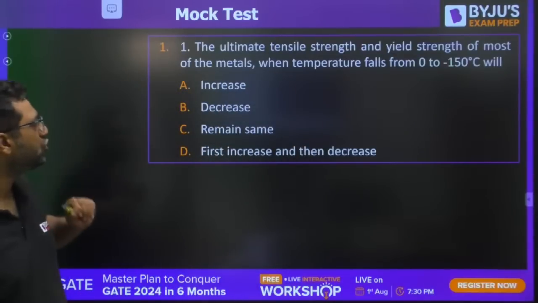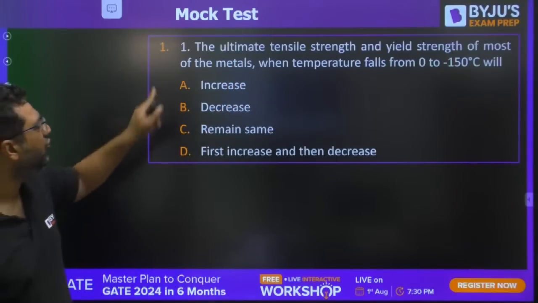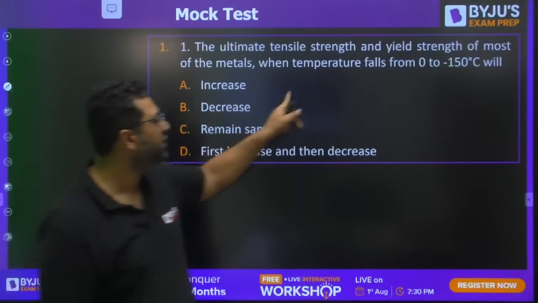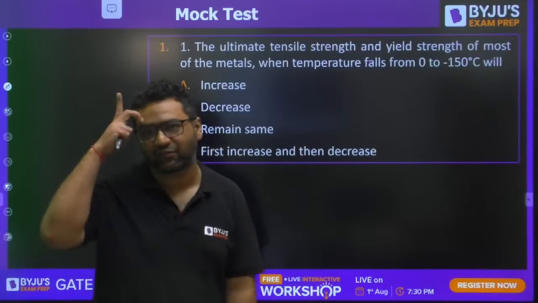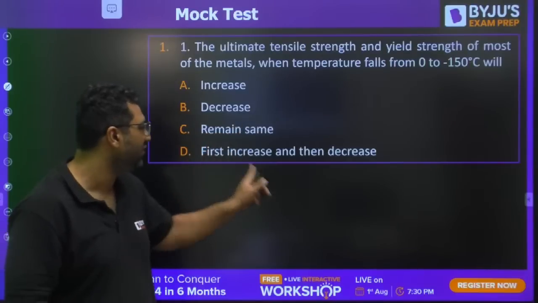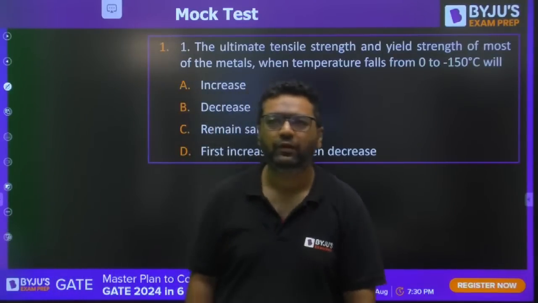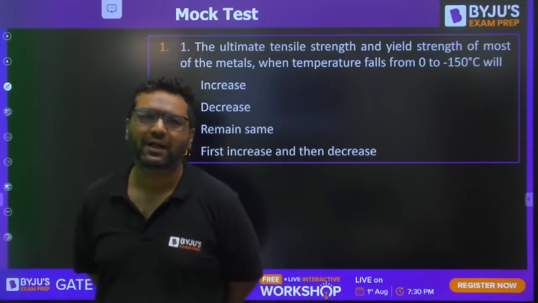So this is the first question. The ultimate tensile strength and yield strength of most metals, when the temperature falls from 0 to minus 150 degrees Celsius: is it going to increase, decrease, remain the same, or first increase then decrease? Parth has said the answer is A. Okay, Parth.